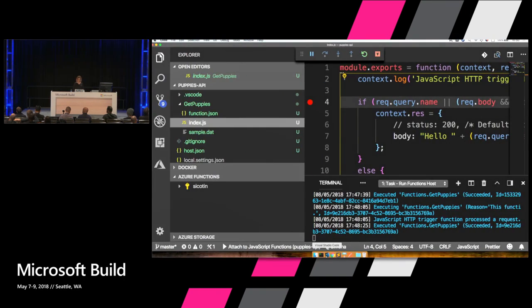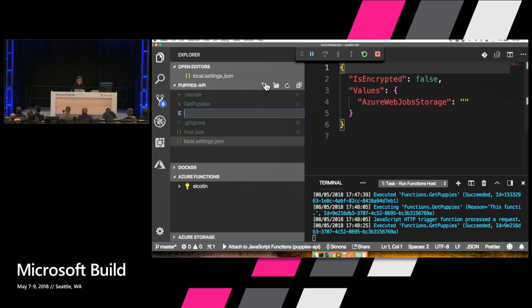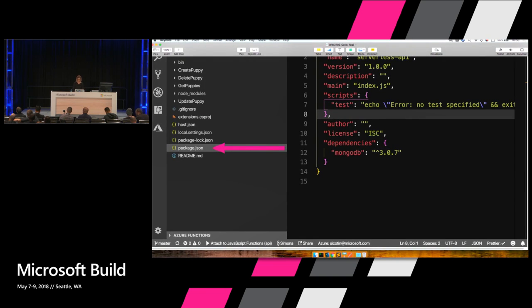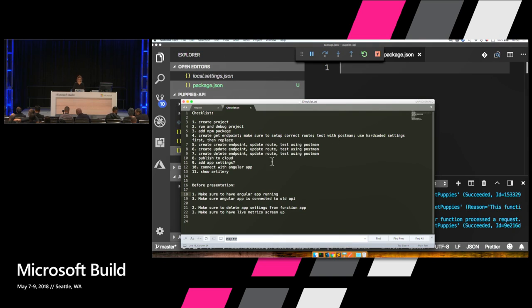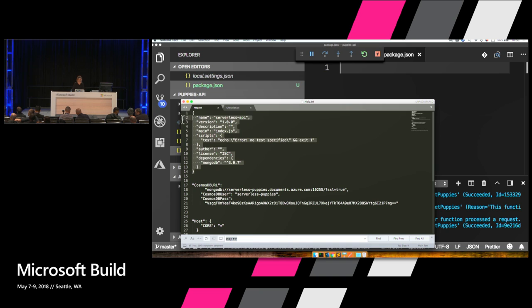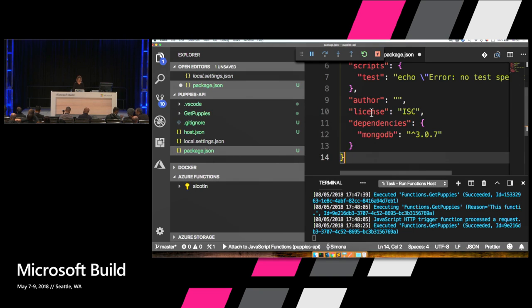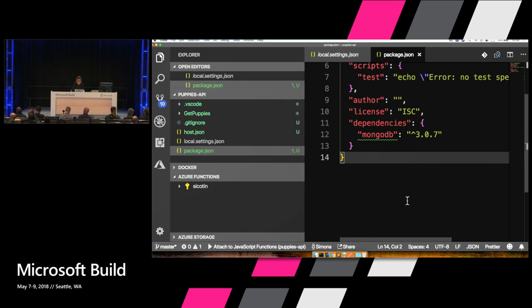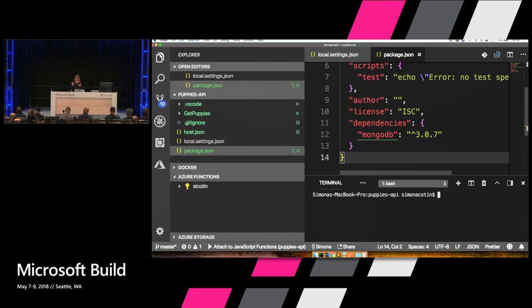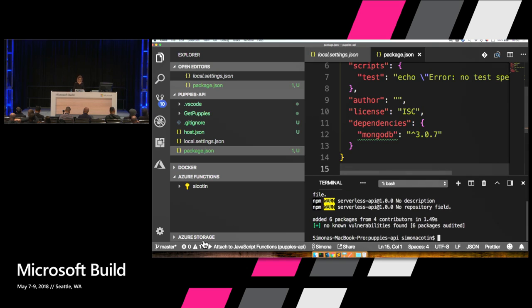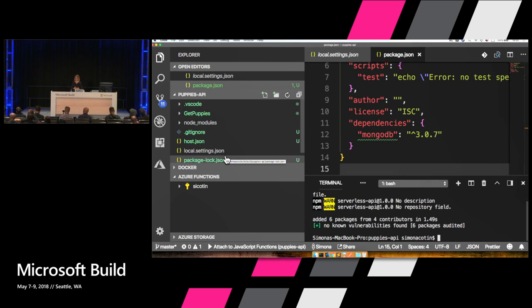So I'm going to go back to my IDE, and I'm going to create a new file, package.json. Weirdly enough, English becomes a problem when you're on stage. And I've already created the file so that I don't have to type everything. I'm not a fast typer. So then I'm going to run npm install. I'm in the root of my function, and I'm going to run npm install. And this is going to create the node modules for us.